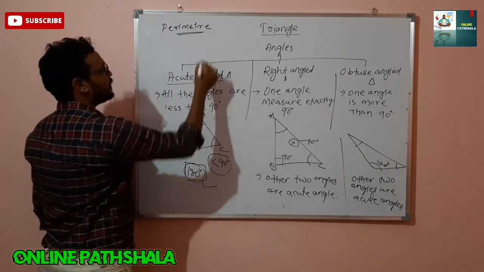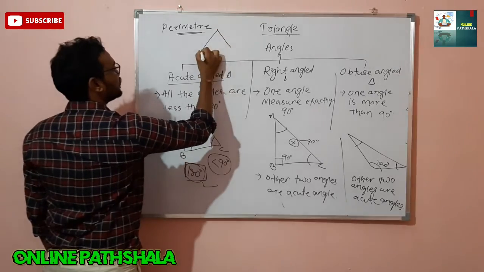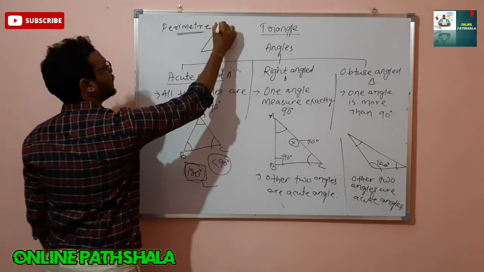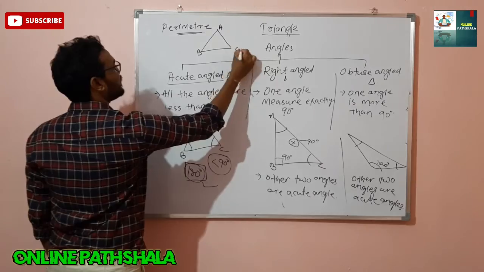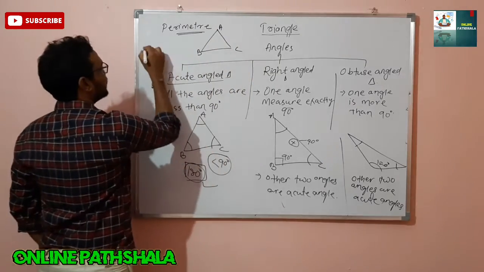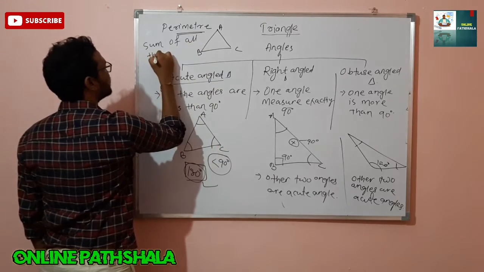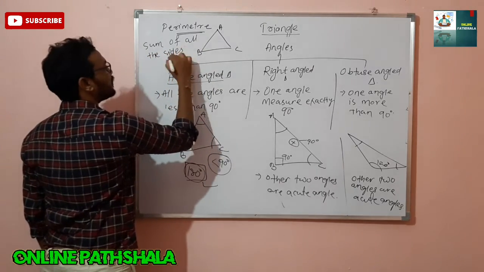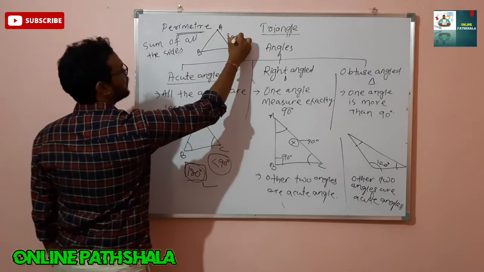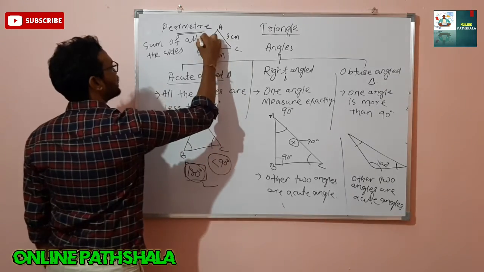Okay. Perimeter means, suppose a triangle I have drawn here. Suppose AB. See, what is the perimeter of this triangle? Sum of all sides. Sum of all the sides. Suppose whatever the lengths are given here. Suppose it is 3 cm, 4 cm, and this is suppose 5 cm.